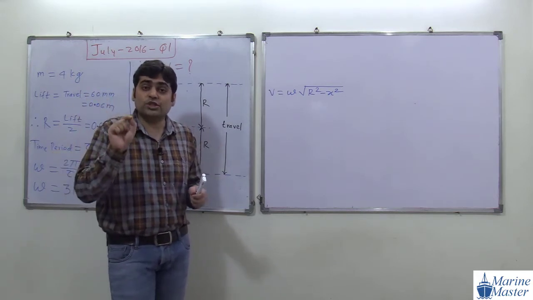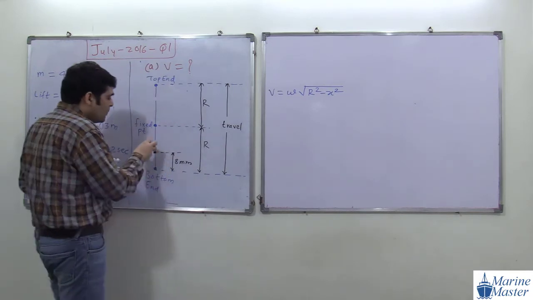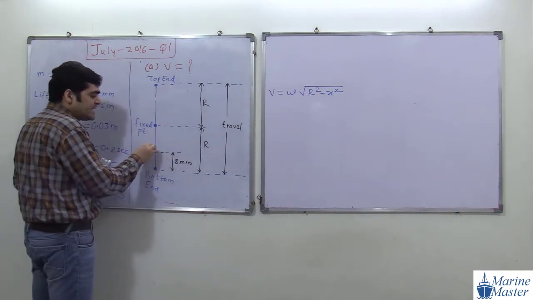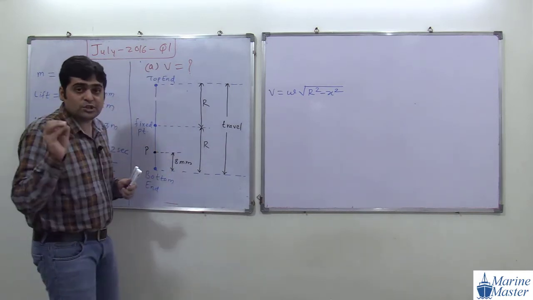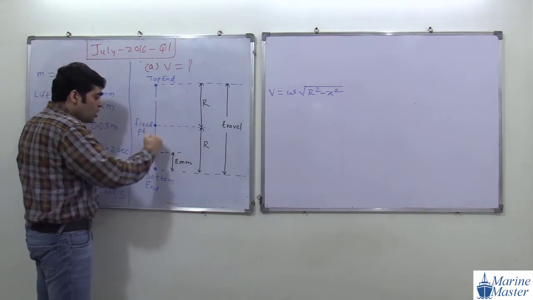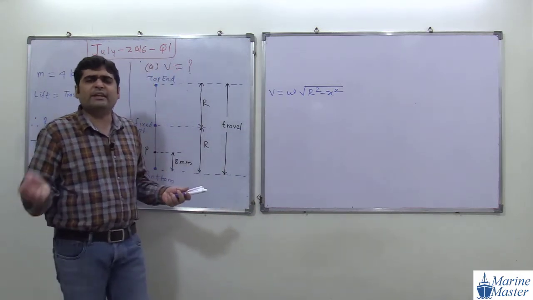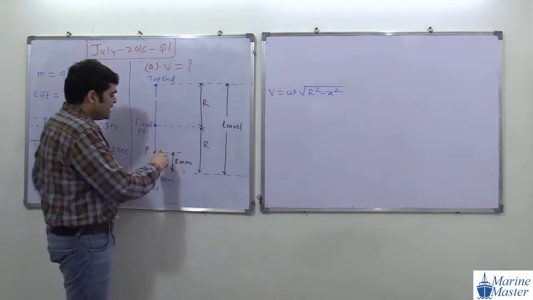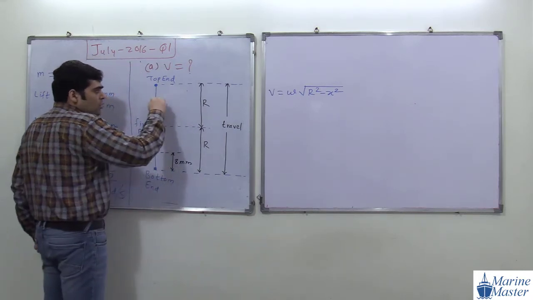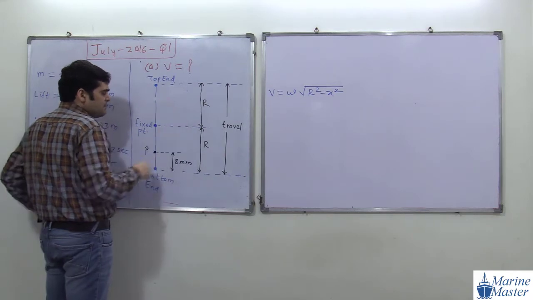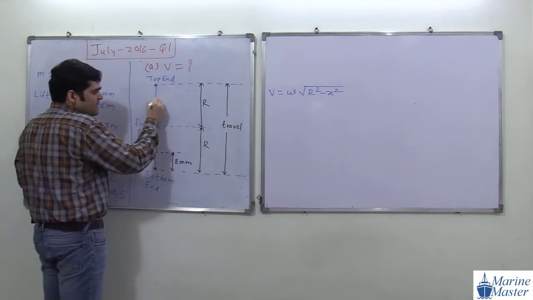So in that case, the position of our point P, or point of interest, where exactly the follower is, we should know exactly, whether above the fixed point or below the fixed point. Here it is not like that. For the velocity, we just need the value of x. So if we consider point P from here or from here, this x distance will be the same. Means if you assume this point P is here, just we assume.